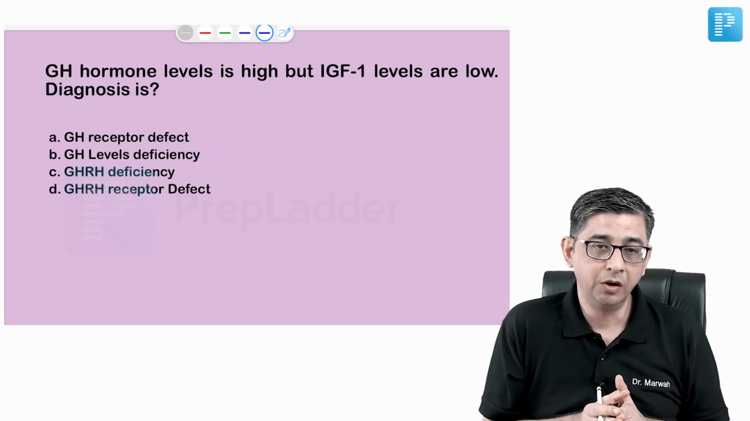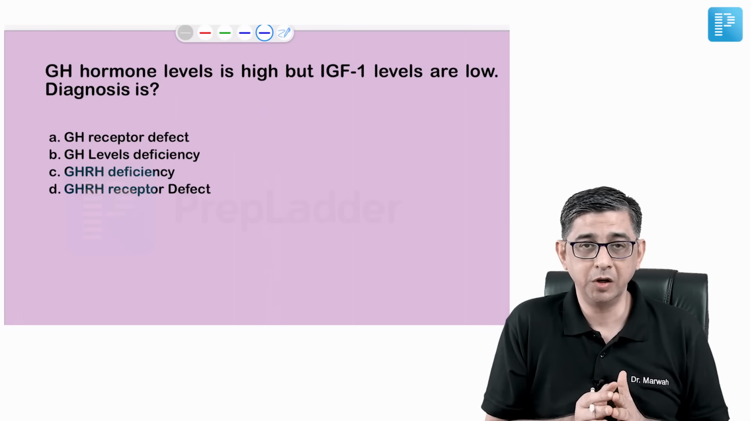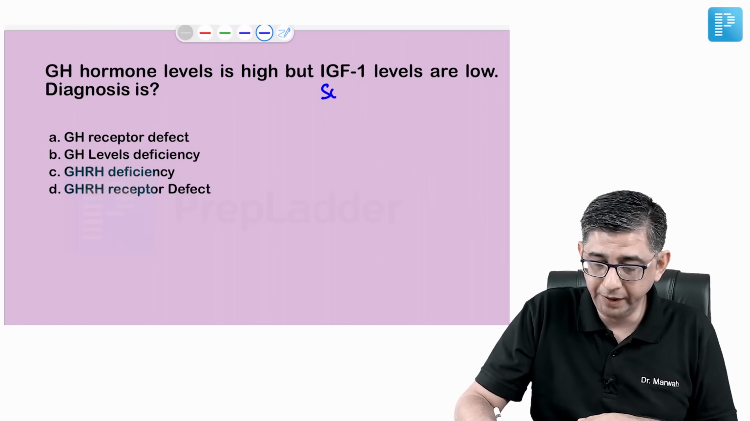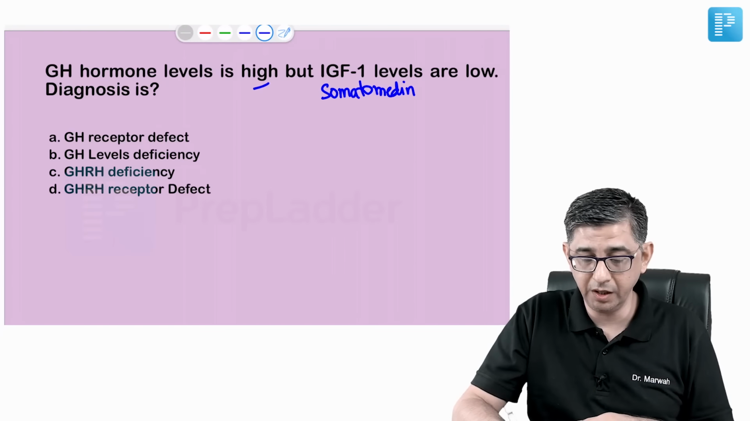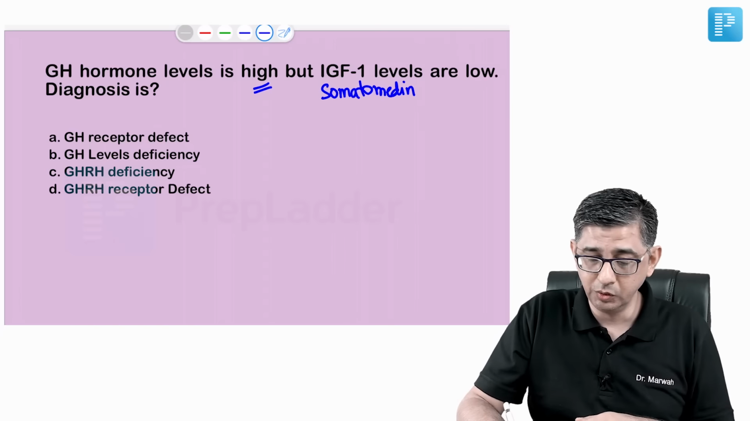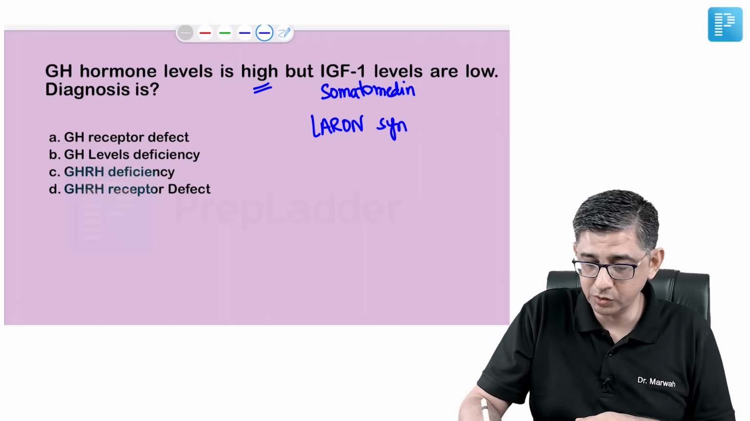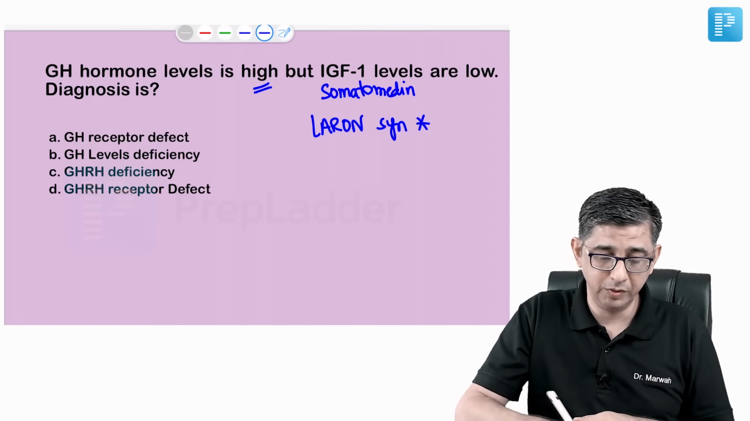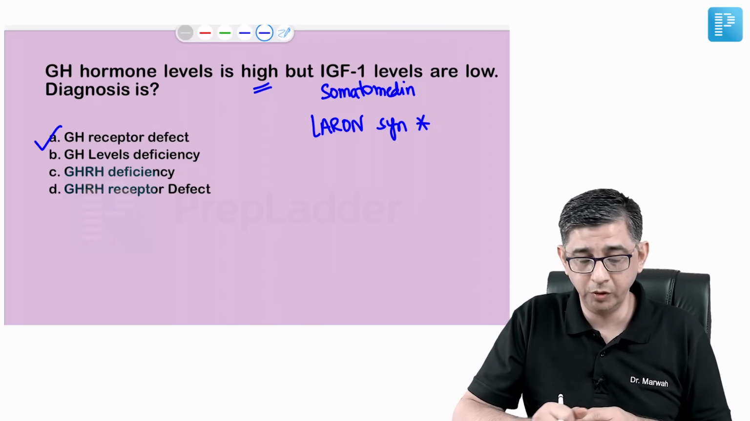The subsequent question talked about growth hormone levels being high but IGF levels being low. So basically it is talking about a receptor defect, because ultimately we are talking about a somatomedin. Somatomedin is the mediator which is responsible for growth. It is lesser, but the hormone levels are high. It means receptors are not working. So the language of this question is pointing towards Laron syndrome, which is also discussed in pediatrics. It's a defect of the receptor of the growth hormone, and therefore the answer to this question works out as option number A.